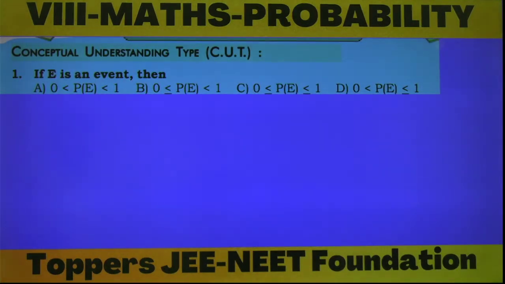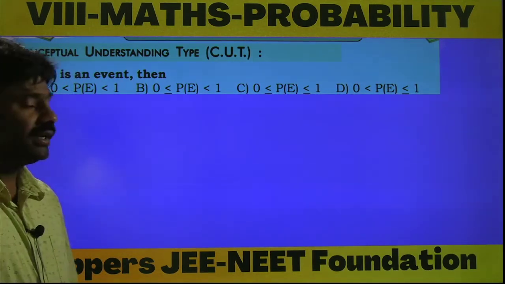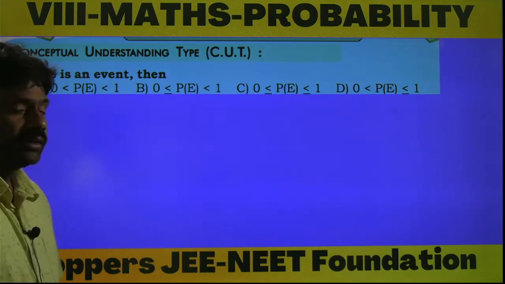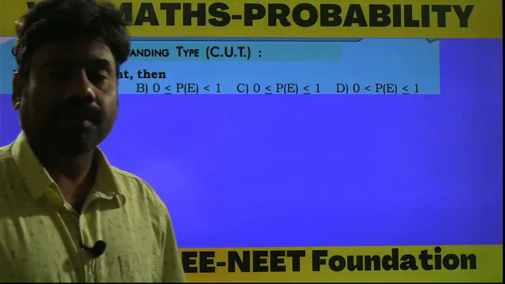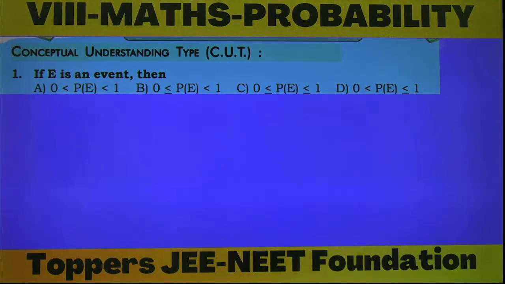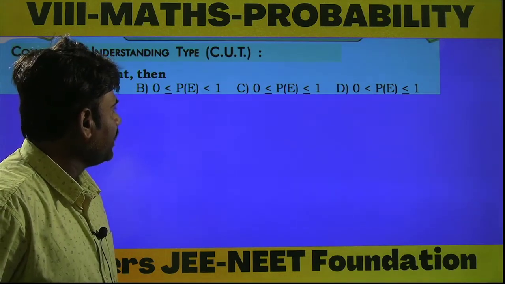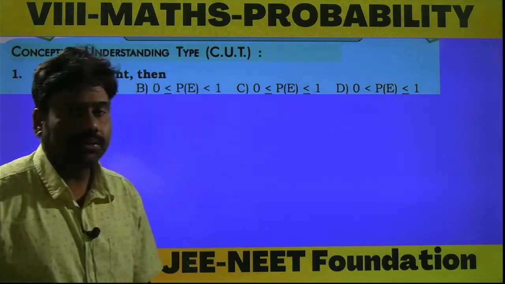Here, conceptual understanding type questions are there. In that, the first one is: if E is an event, then which of the following four options is correct? Option A: 0 is less than P of E is less than 1. Here, students, if E is any event, then P of E means the probability of that event. Option B: 0 is less than or equal to P of E is less than 1. Option C: 0 is less than or equal to P of E is less than or equal to 1. Option D: 0 is less than P of E is less than or equal to 1.